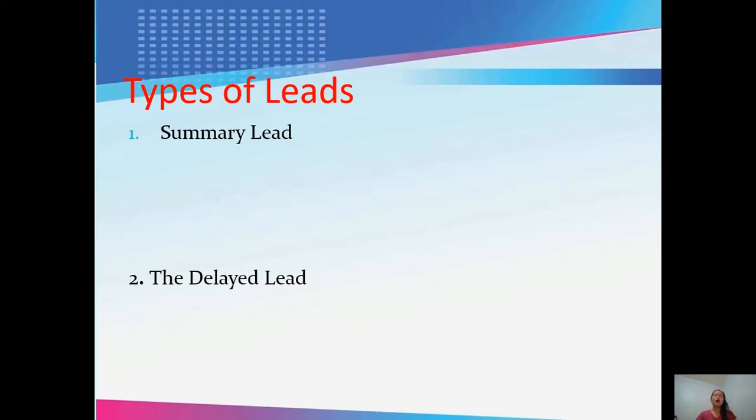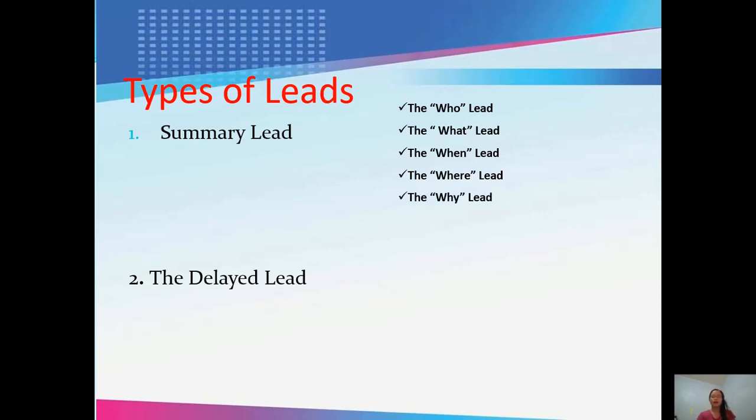So there are types of leads. The first is the summary lead: the who lead, the what lead, the when lead, the where lead, the why lead, the how lead. Okay, so when we say summary lead, it is composed of who, what, when, where, why, and how. The 5 W questions and the 1 H question.